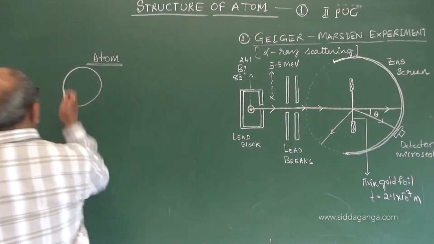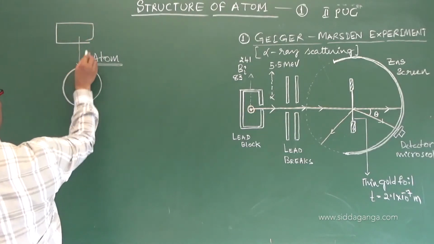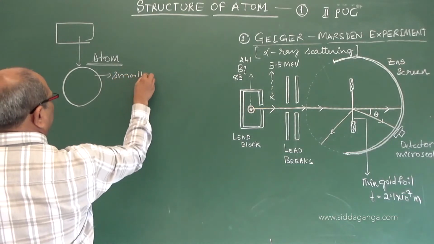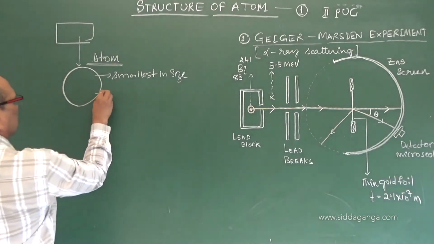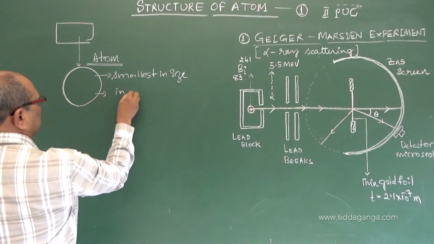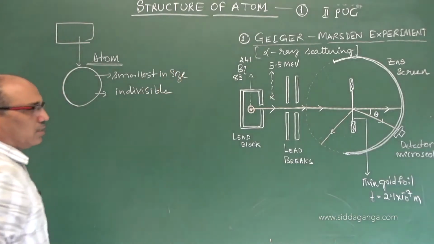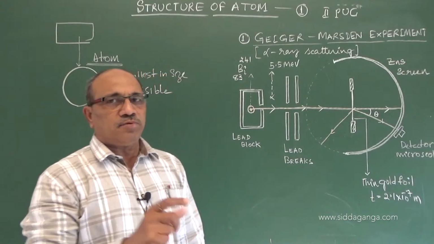When you have a big matter or element, the atom is the smallest part of it, smallest in size and indivisible. It cannot be divided at all. Further division of that particle is impossible.